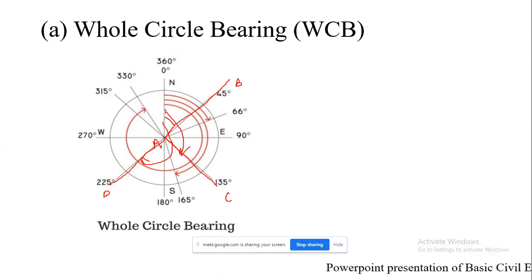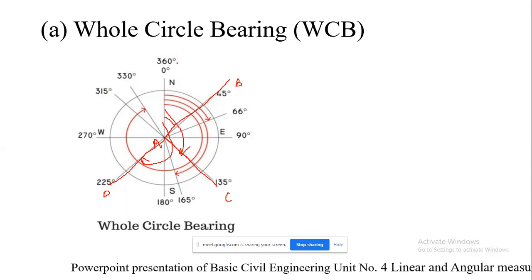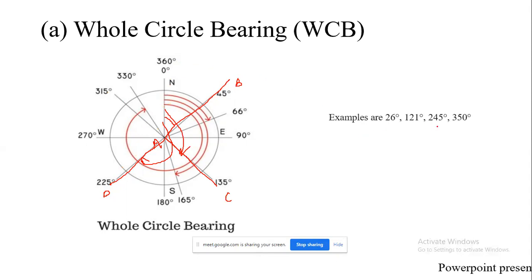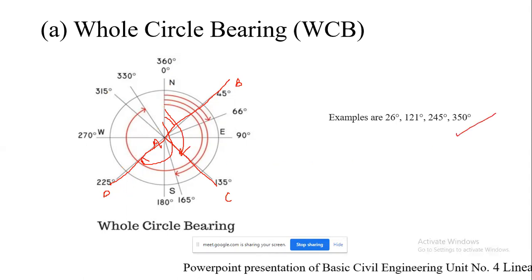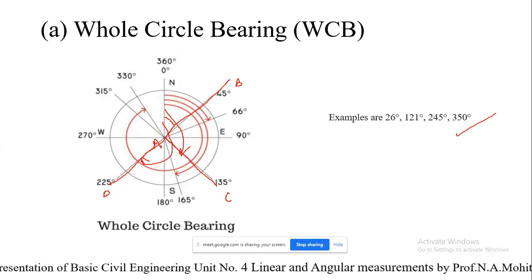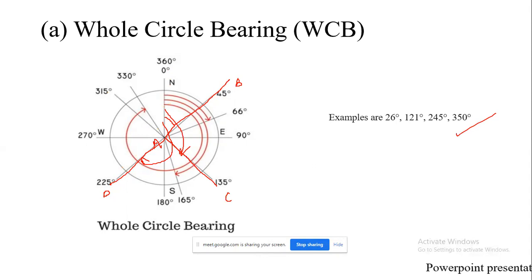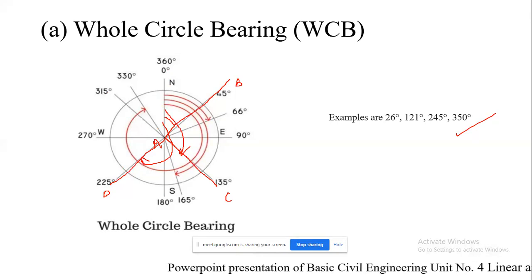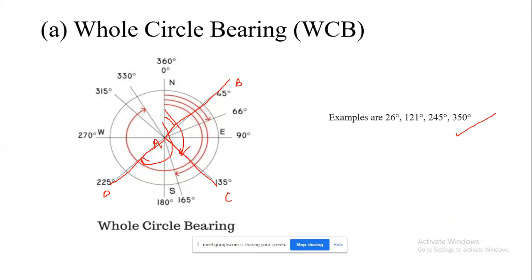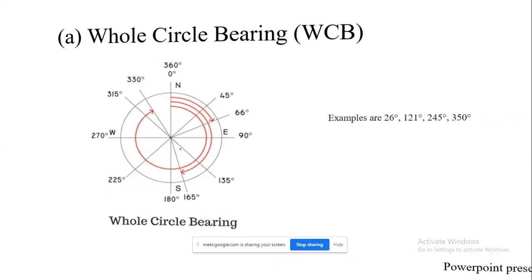So the values of the bearing lie from 0 degree to 360 degree. These are examples: 26 degree, 121 degree, 245 degree, 350 degree. Likewise, it is the whole circle bearing. And in order to measure the whole circle bearing of a line, the prismatic compass is used.